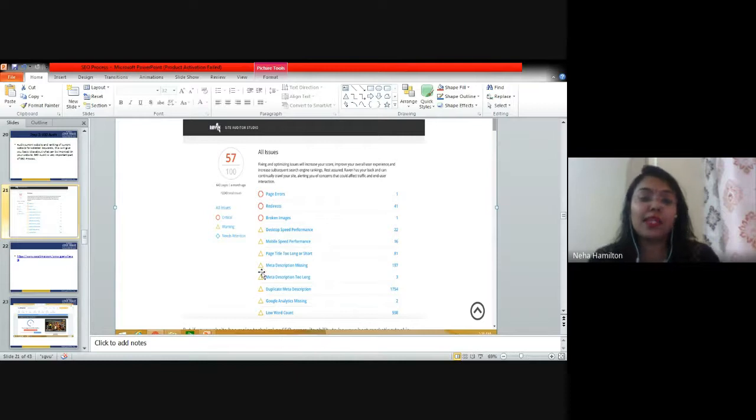So as we can see, how many page errors are there? Total one page error is there. 41 redirects are there. One broken image is there. There is a problem in desktop speed performance. There are 22 issues, right? There are 16 issues in mobile speed performance. Page title too long or too short are 81.